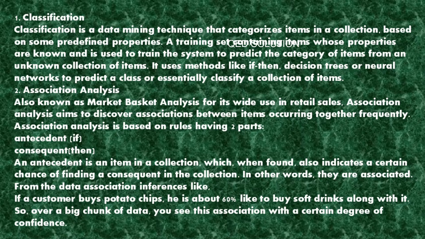From the data, association inferences like, if a customer buys potato chips, he is about 60% likely to buy soft drinks along with it. So, over a big chunk of data, you see this association with a certain degree of confidence.